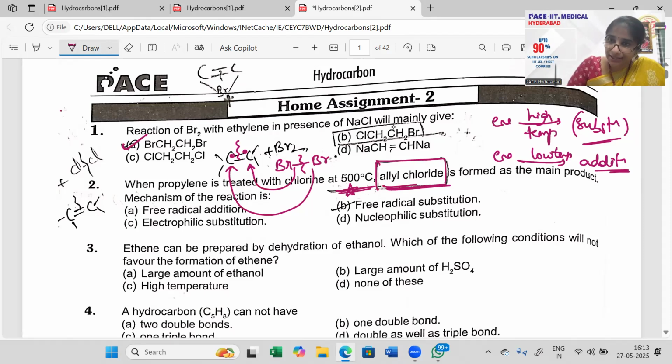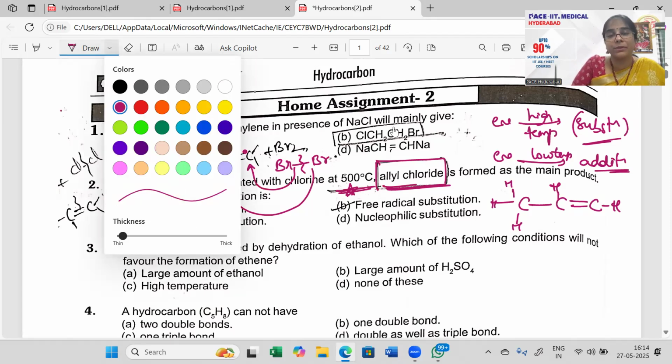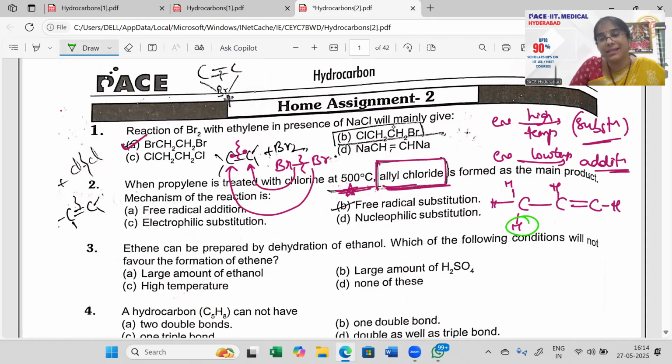But 500 degrees is a very high temperature, so at such high temperature, substitution reactions are going on. So it will be your propylene, right? I'm just drawing this propylene like this, with hydrogens everywhere. So here you will be getting your substituted product, the more stable product, at this carbon, which is the allyl carbon.